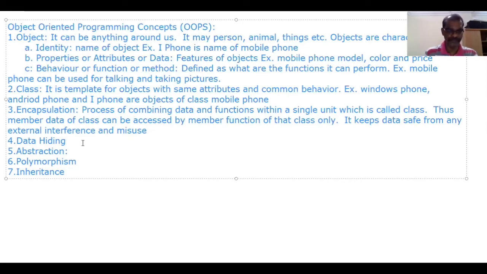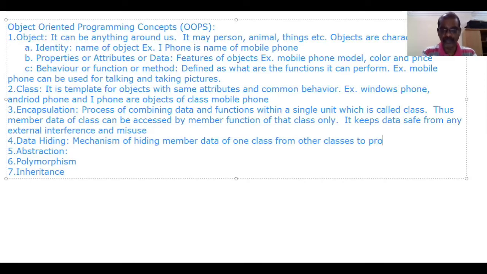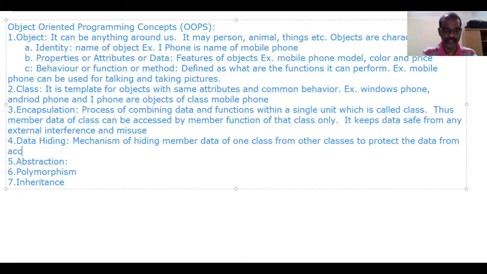Data hiding. So it is a mechanism of hiding member data of one class from other classes, to protect the data from accidental or intentional use.